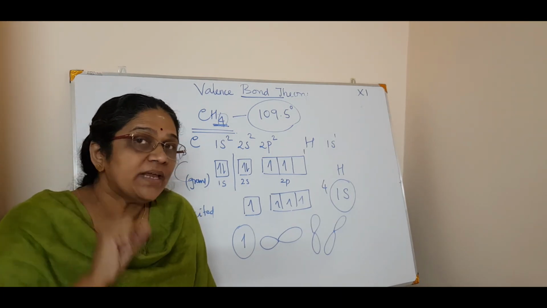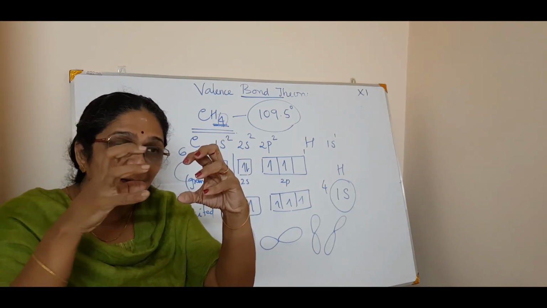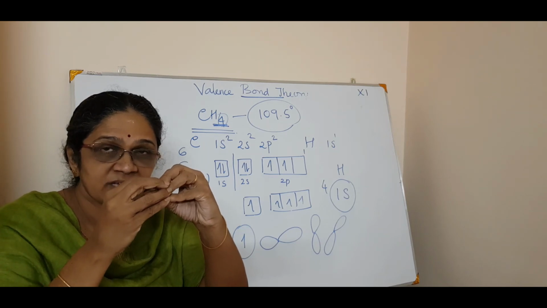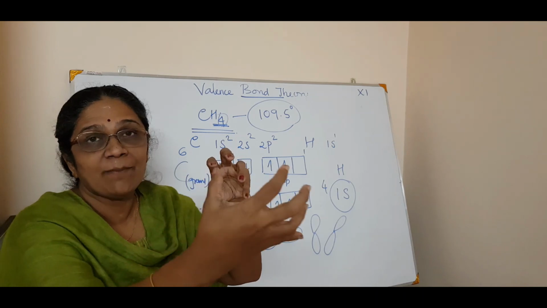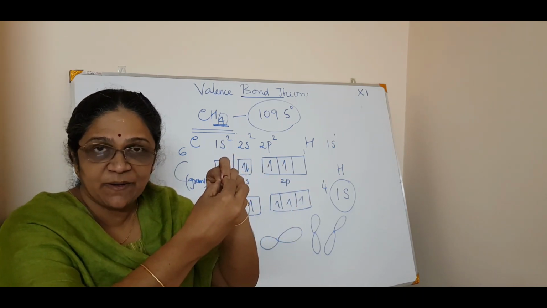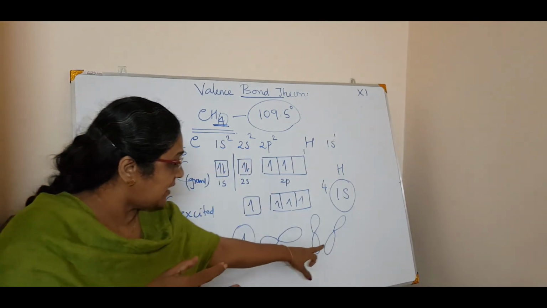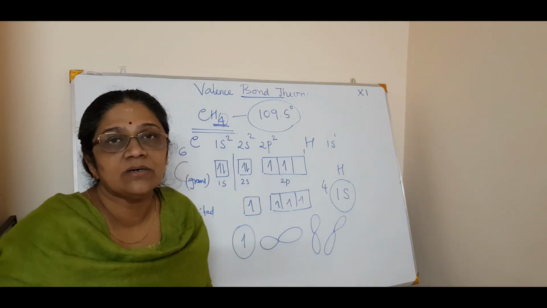Now bonding, how does it happen? The p orbital will overlap with the 1s orbital and form an overlapping bond. Correct? The next p orbital will overlap with the 1s orbital of the next hydrogen atom to form the other bond. The other p orbital overlaps with the third 1s orbital of a hydrogen atom to make the bond.